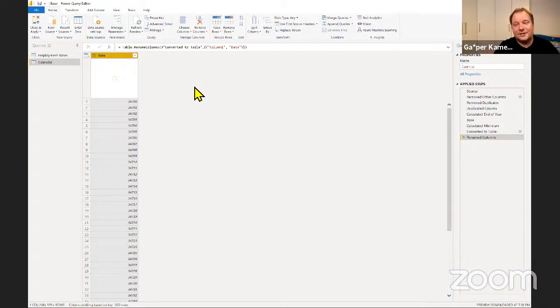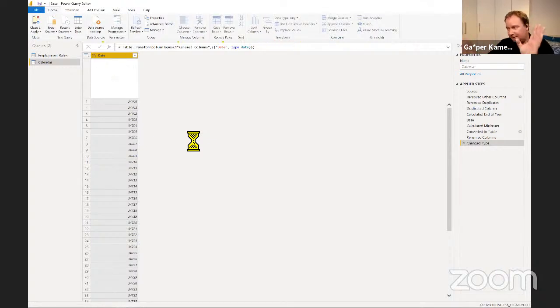But this is much more powerful, and this also gives you the ability, once you have multiple tables with multiple date columns, to say, take this date column from here, append it, take this date column from here, append it, and now use exactly what I showed you on this column of dates, right?